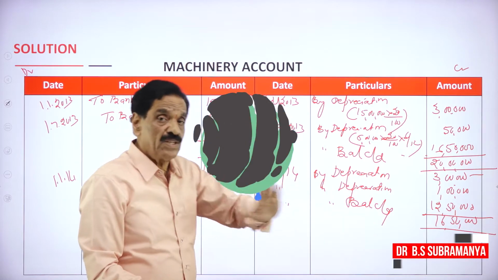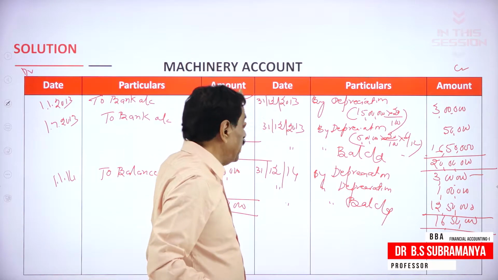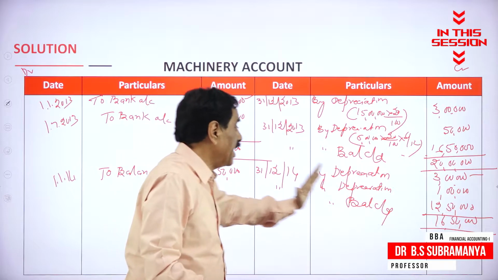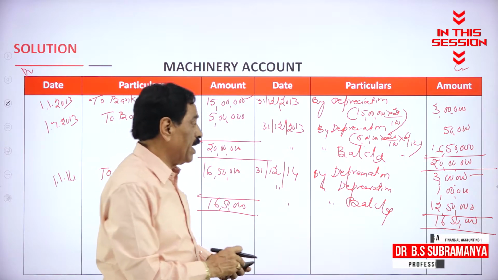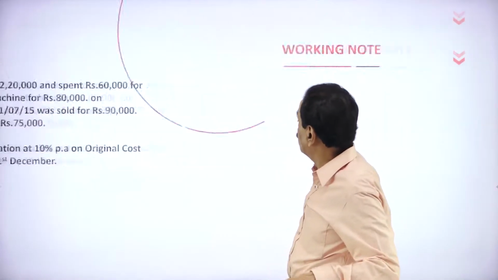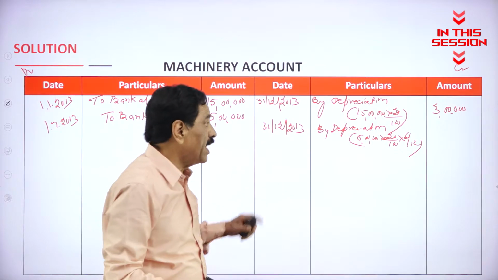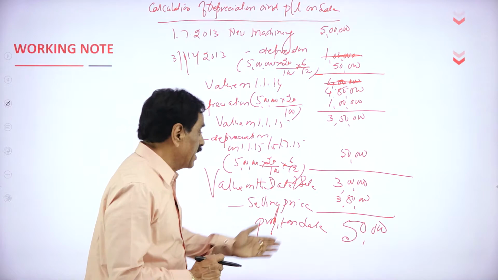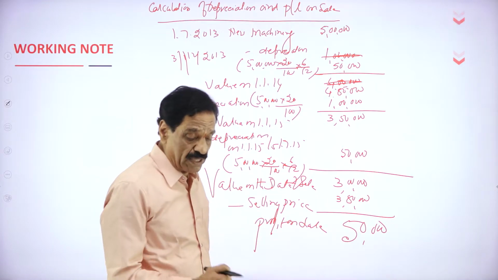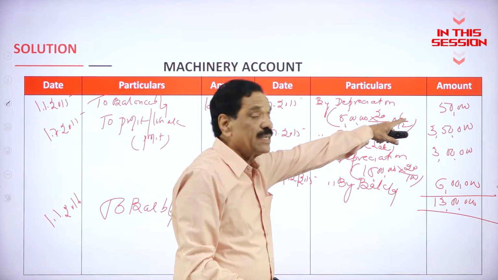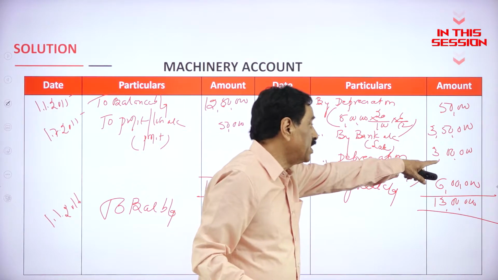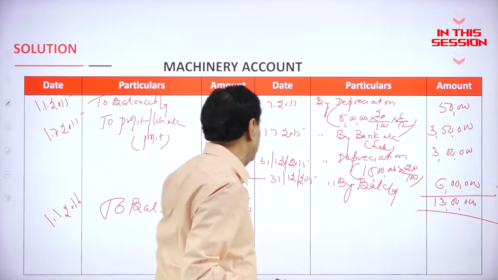No machinery is purchased, no machinery is sold. Original for 15 lakh, it is 3 lakh. For 5 lakh, it is 1 lakh. How much is left over? 12 lakh 50,000. In 2015, it is purchased for 80,000. This year it is going to remain for only 1 lakh. It's valuing only rupees 3 lakh. It has been sold for 3 lakh 50,000 at a profit of 50,000. So this year you must be careful. It's a division for the sale of the machinery. Original machinery 3 lakh. It has been sold for 3 lakh 50,000.